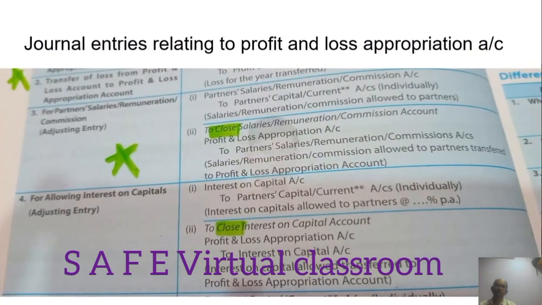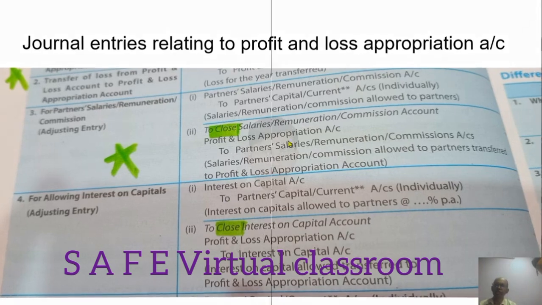Journal entries relating to profit and loss appropriation account. See, this is a very important entry.